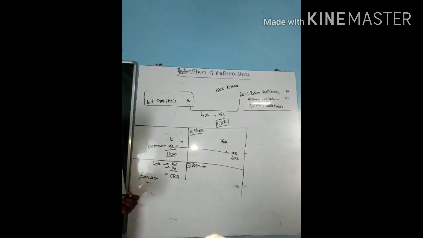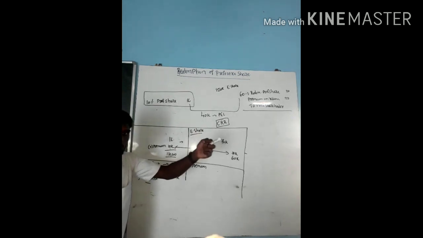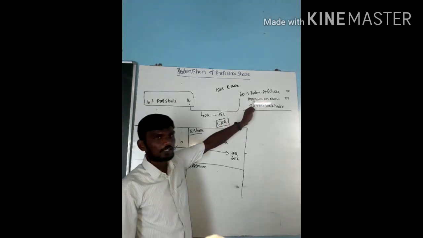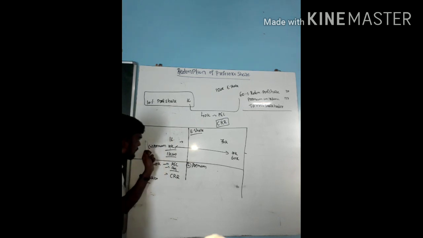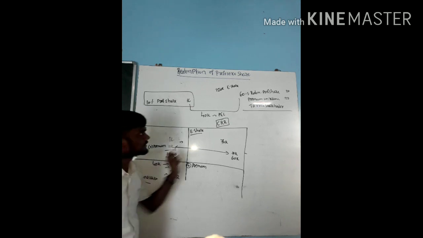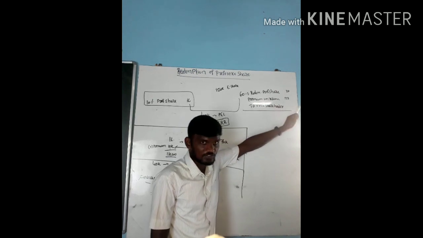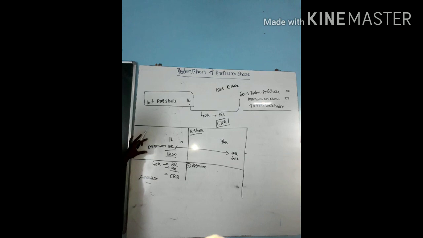Why is premium debited there? See, premium is a kind of loss for us. We are paying extra amount, not receiving extra amount. If you are receiving extra amount, it should be credited. If you are paying extra amount, it should be debited. Redeemable preference capital account debited, premium on redemption of preference shares account debited, to the preference shareholders. That is the entry for the first one.